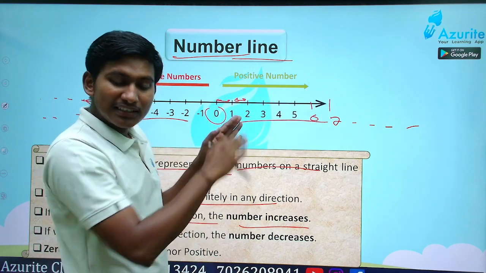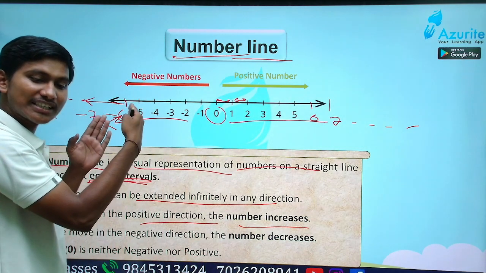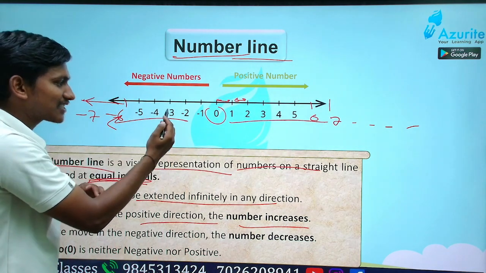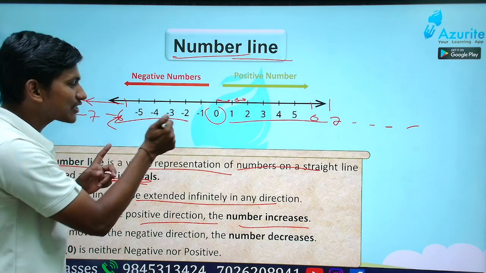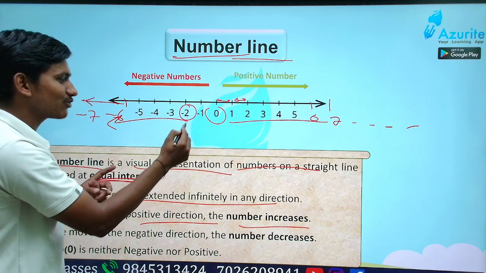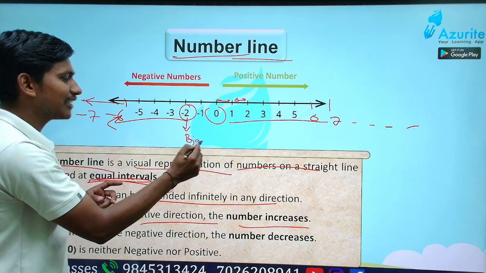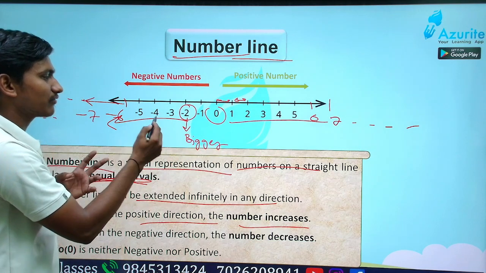What is happening? The numbers are increasing. If you see from this side also, -4, -3, -2. So -2 is what? Bigger. -2 is bigger than what? These all, -5, -3, -2.